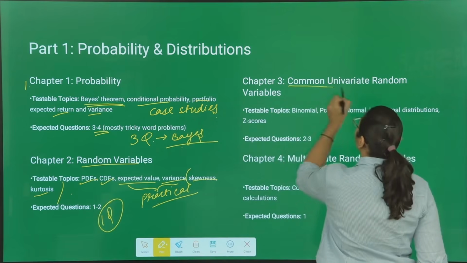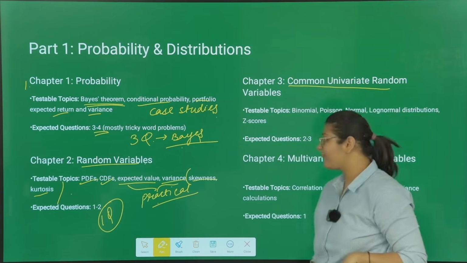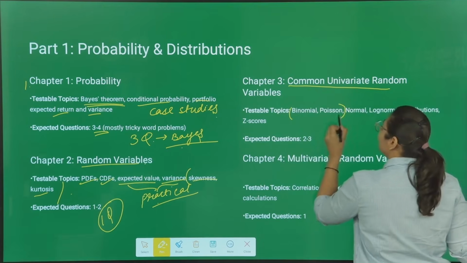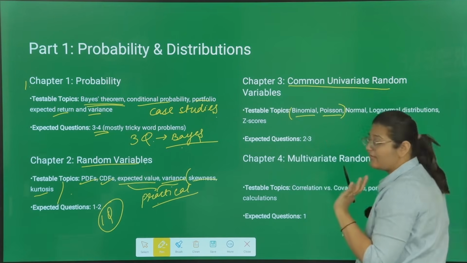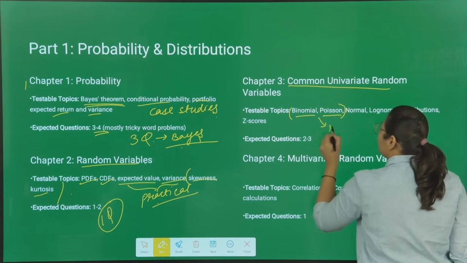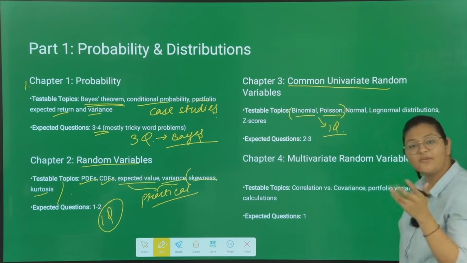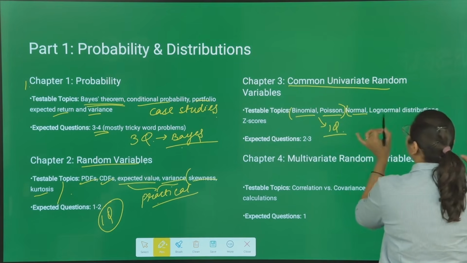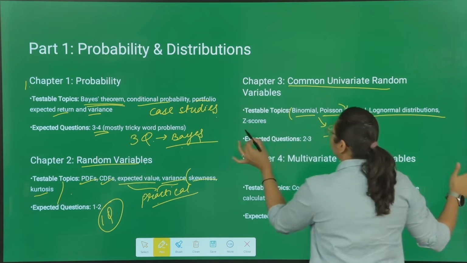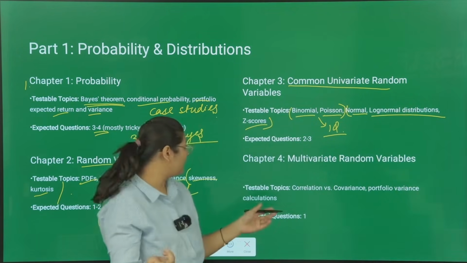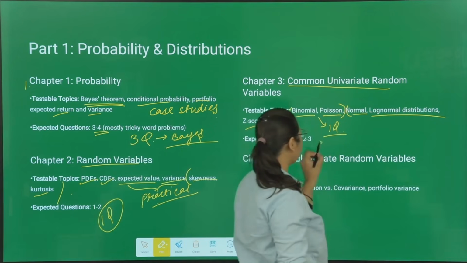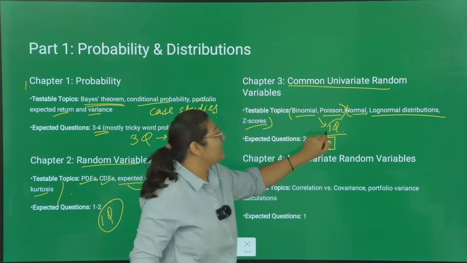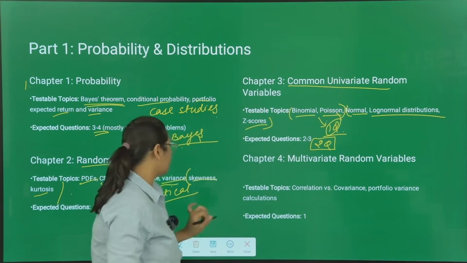Then the third topic is common univariate random variables. From here, for sure there will be one question from either binomial or Poisson distribution. So one question is fixed and that question will be practical. And then they can even test you on theory from normal, log normal distribution or z-score, even on t-test. So you can expect 2 questions from this chapter also. One will be of binomial and Poisson for sure.